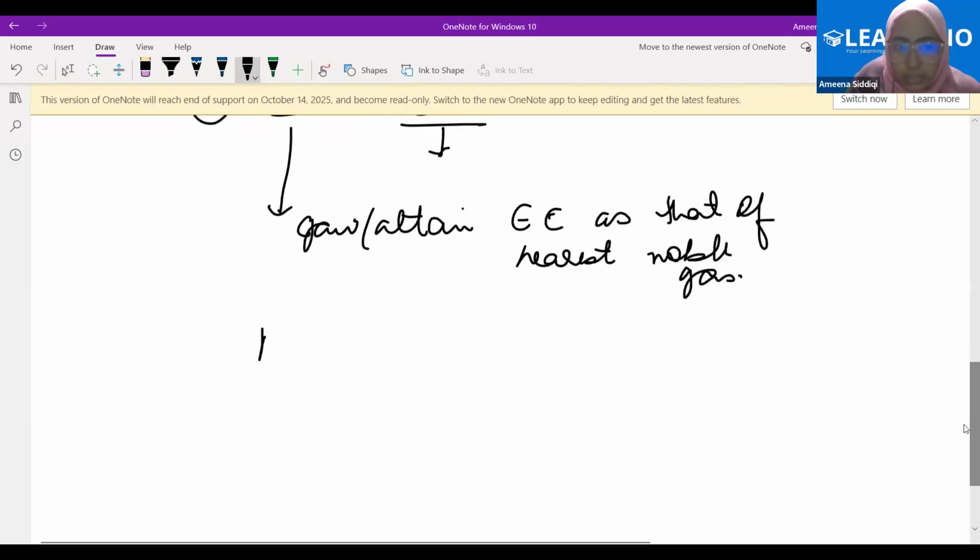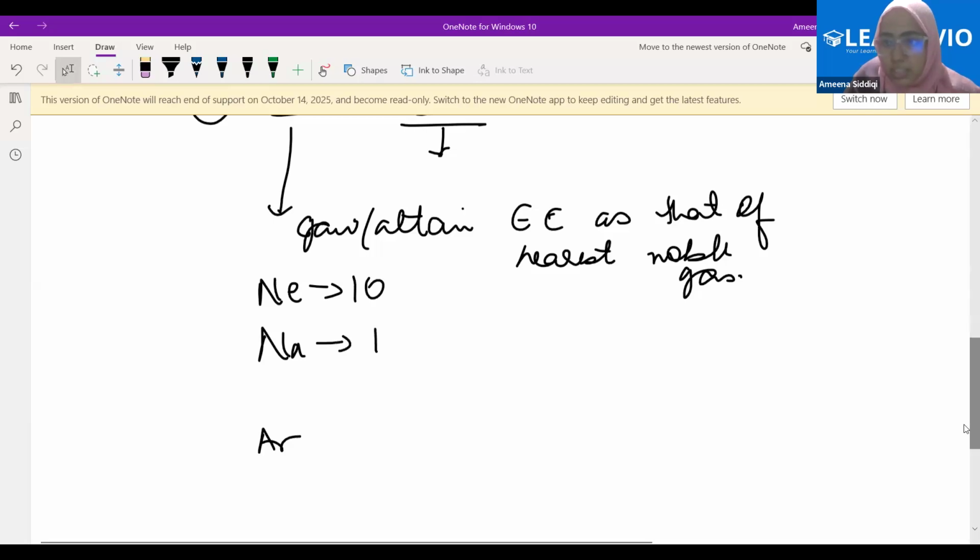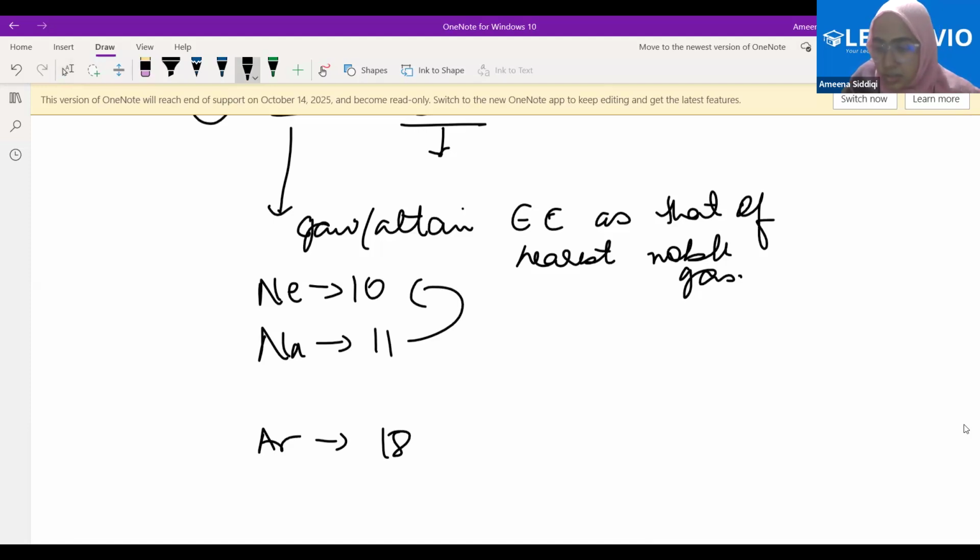Now let's quickly take the example of sodium. It is between two noble gases, neon and argon. Neon has an atomic number of 10, sodium has an atomic number of 11, argon has an atomic number of 18. Which one is sodium near to? Neon, yes. Since neon is a noble gas, it will have the valence shell fully filled. Its electronic configuration is 2, 8, and the second shell is already fully filled because it's a noble gas.